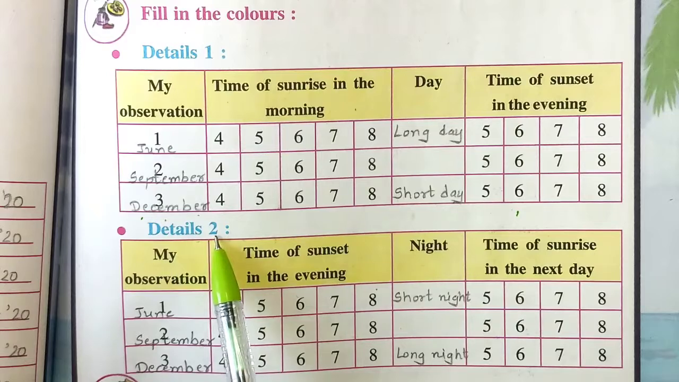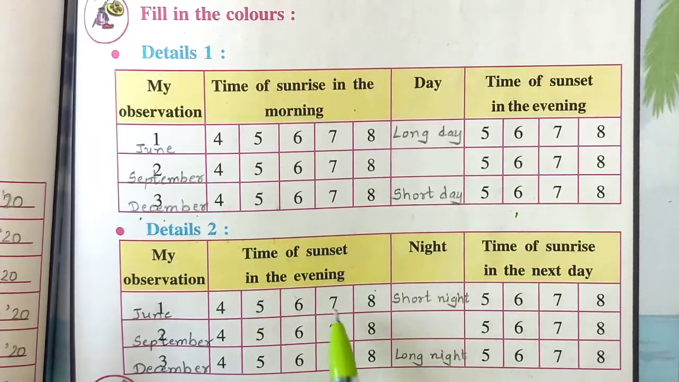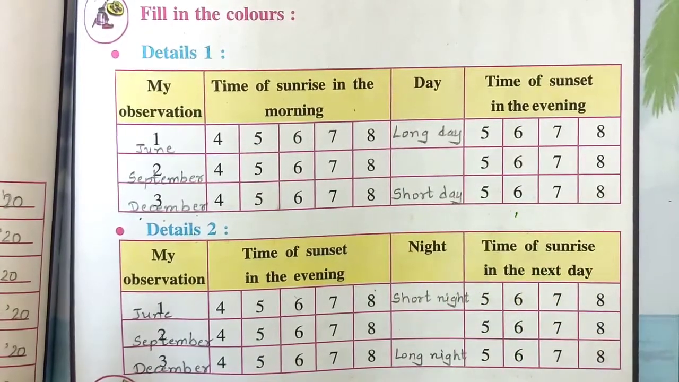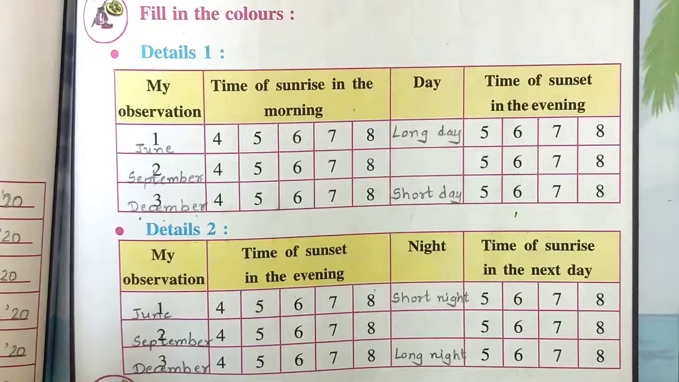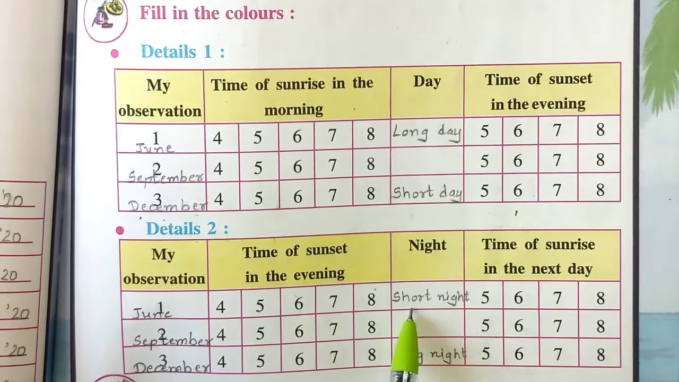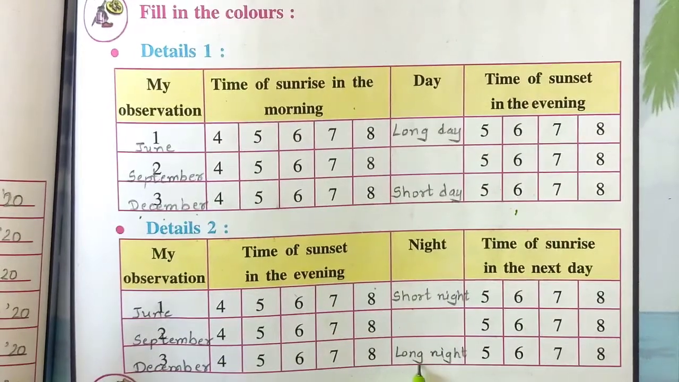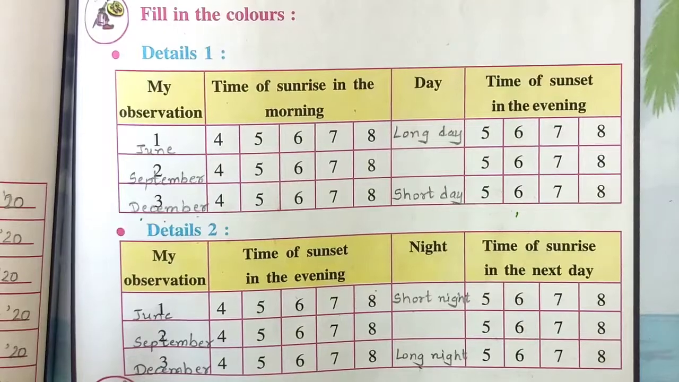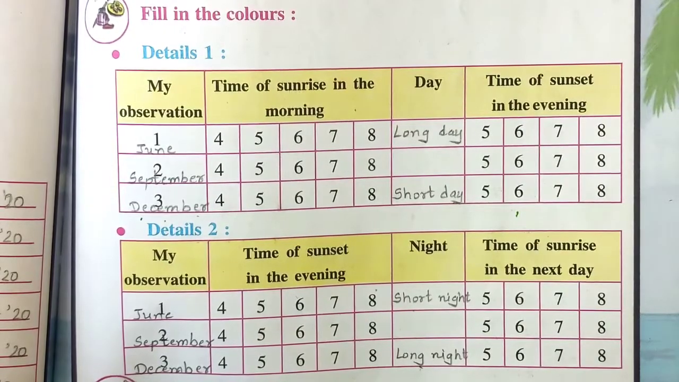Then details 2. Time of sunset in the evening and time of sunrise the next day, and night. So here also you have to see the table of details 2 on page number 81. Okay, and then fill up the colors for June, September and December. In June the night was short and in December there was a long night. So children, here also you have to fill up the colors.